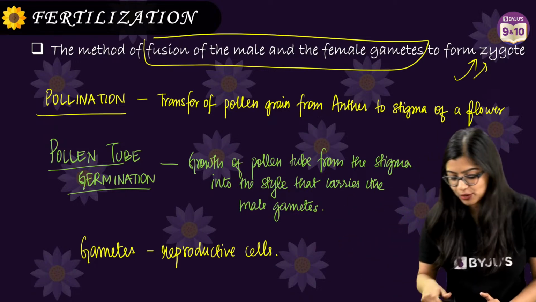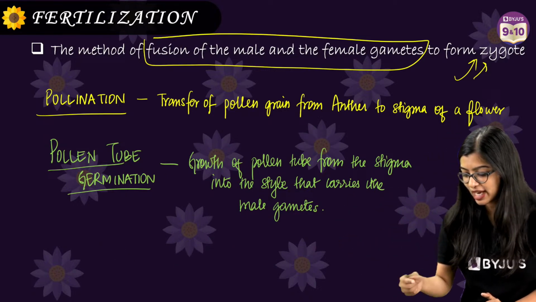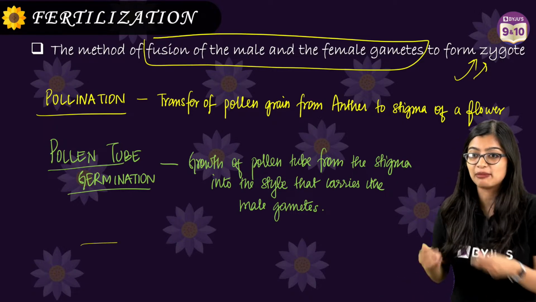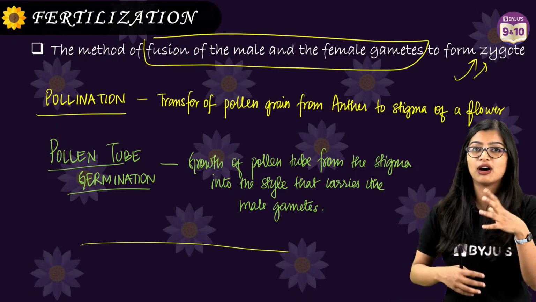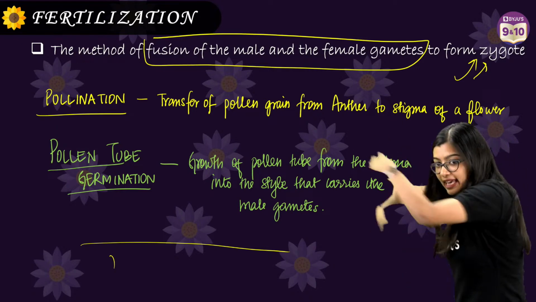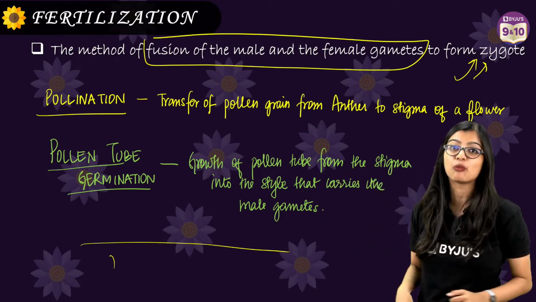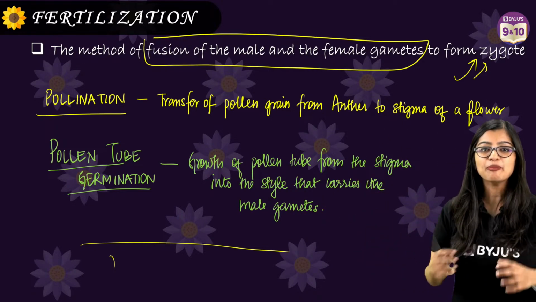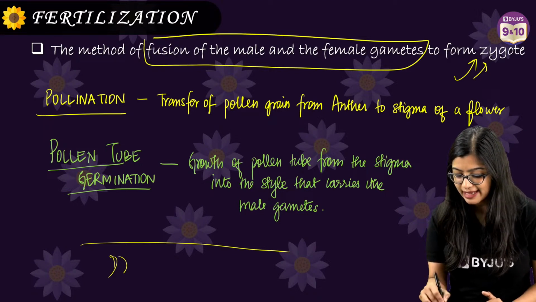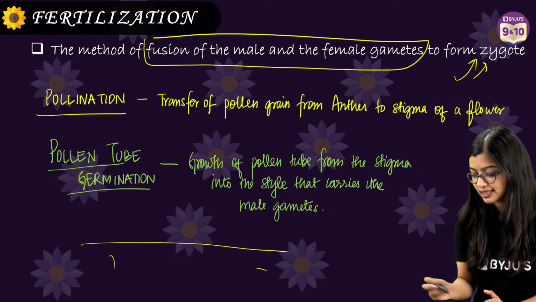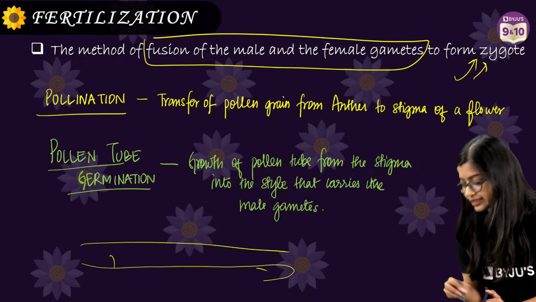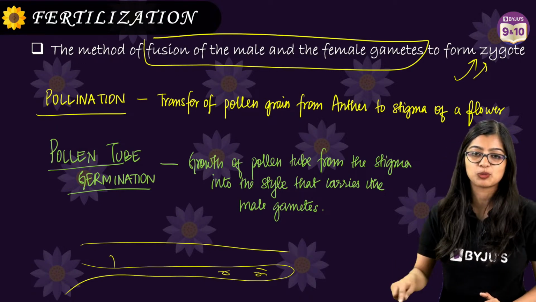Have you seen cartoons? Let me give you an easier example. There are cartoon characters which dig caves like this. They dig and keep making way for themselves, no? So it's important that you understand. Just like that, the pollen tube also grows in such a way that it makes way for itself, right? And it will transport the male gametes.